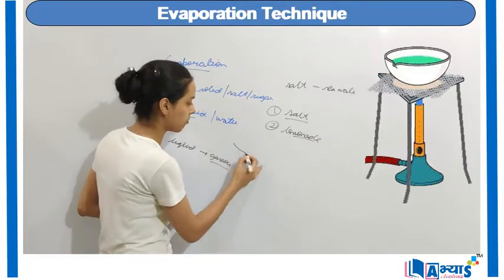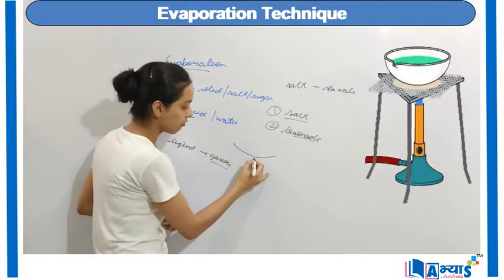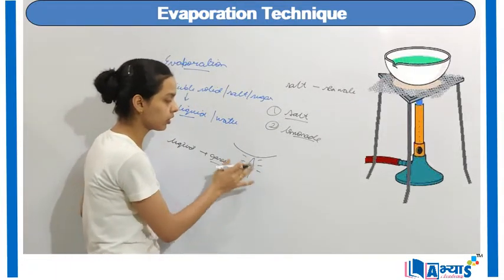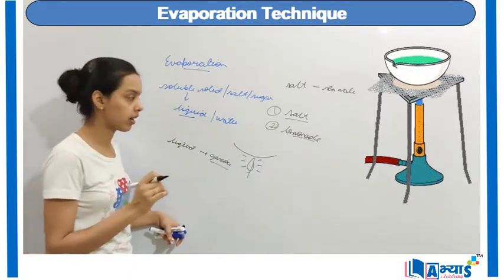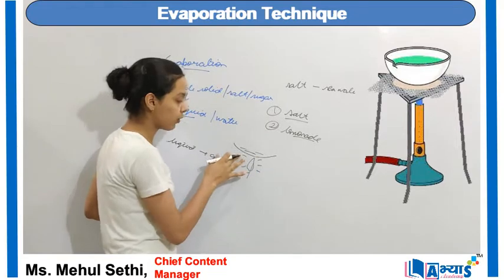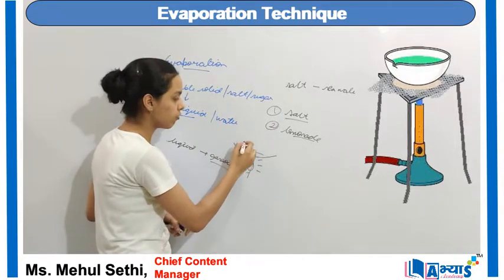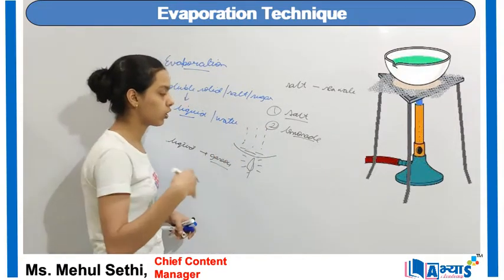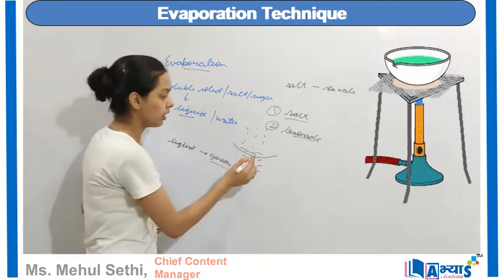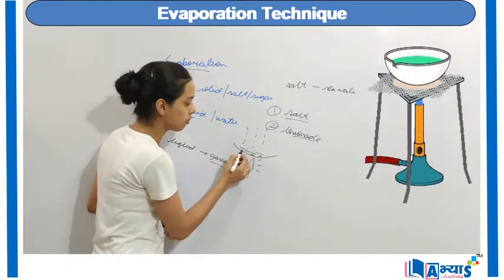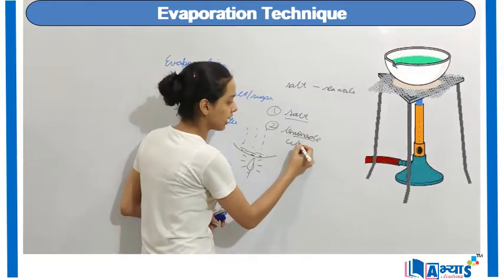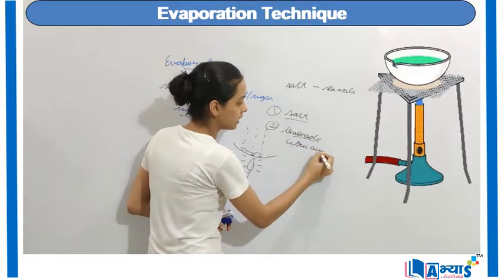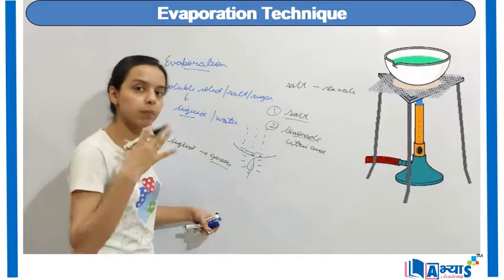For example, if I have a container like this and I start to heat it, I have lemonade in this container. When I heat it, the water will form vapors and go up into the atmosphere. In the bottom I will be left with powdered lemon juice, which is actually the citric acid. So lemon juice contains citric acid, which will be left behind.